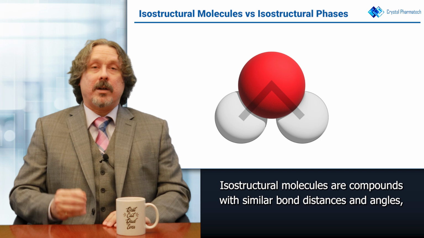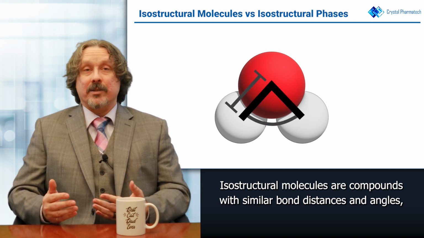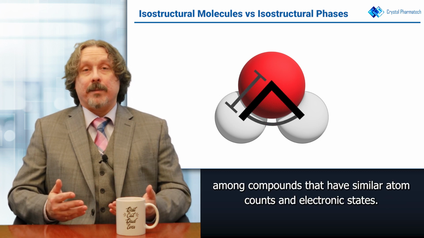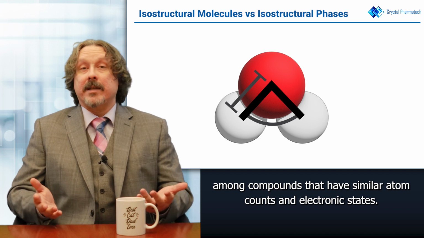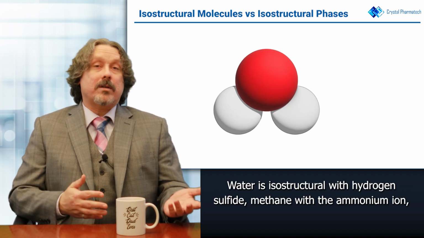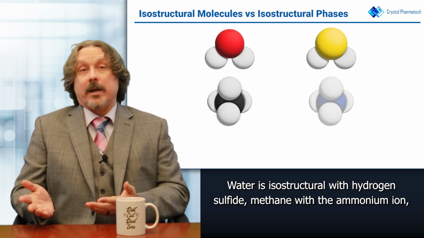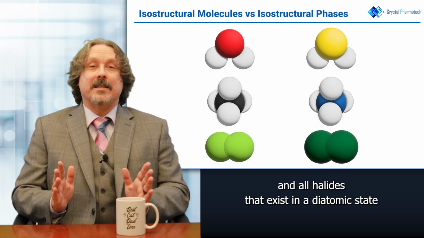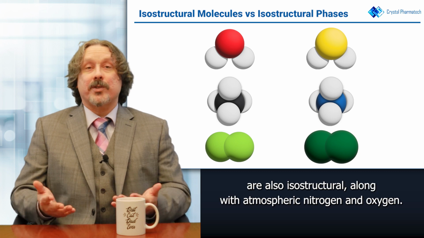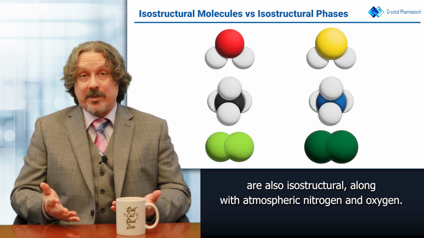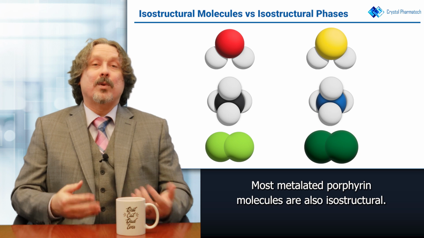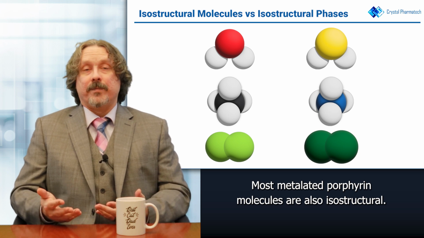Isostructural molecules are compounds with similar bond distances and angles, which are extremely common among compounds that have similar atom counts and electronic states. Water is isostructural with hydrogen sulfide, methane with the ammonium ion, and all halides that exist in a diatomic state are also isostructural, along with atmospheric nitrogen and oxygen. Most metallated porphyrin molecules are also isostructural.